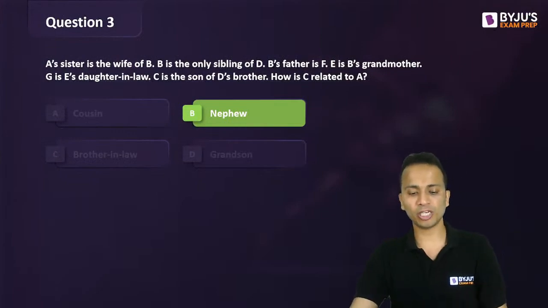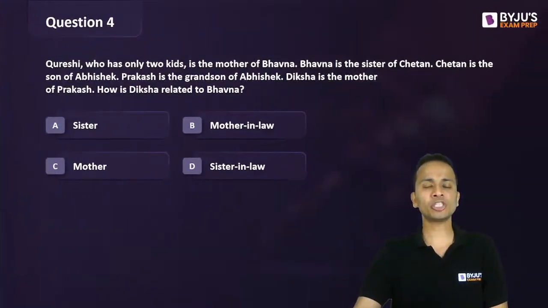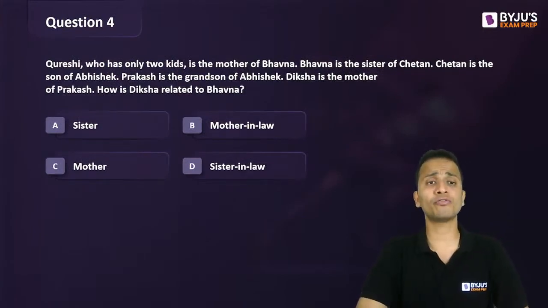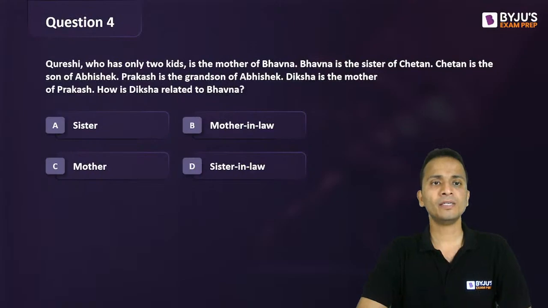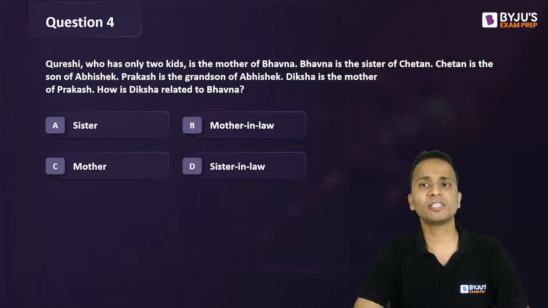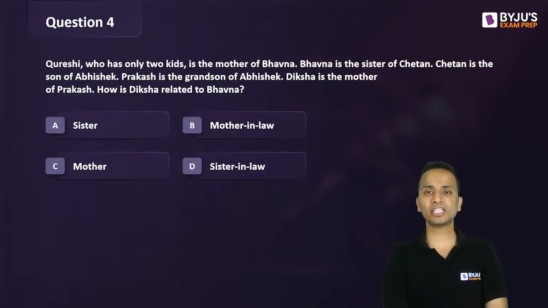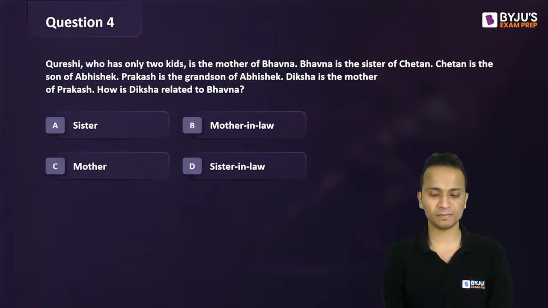Let's move on to question number 4. Do it carefully. Again, another question of blood relations. Qureshi, who has only two kids, is the mother of Bhavna. Bhavna is the sister of Chetan. Chetan is the son of Abhishek. Prakash is the grandson of Abhishek. Diksha is the mother of Prakash. How is Diksha related to Bhavna?